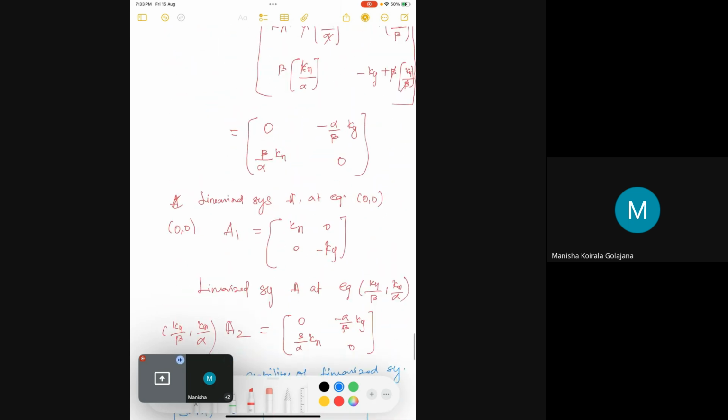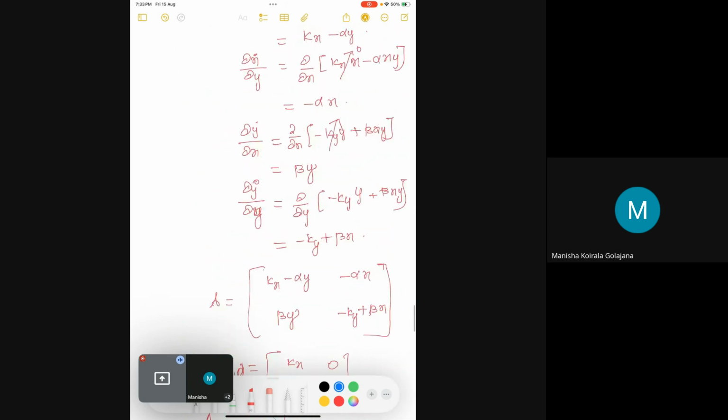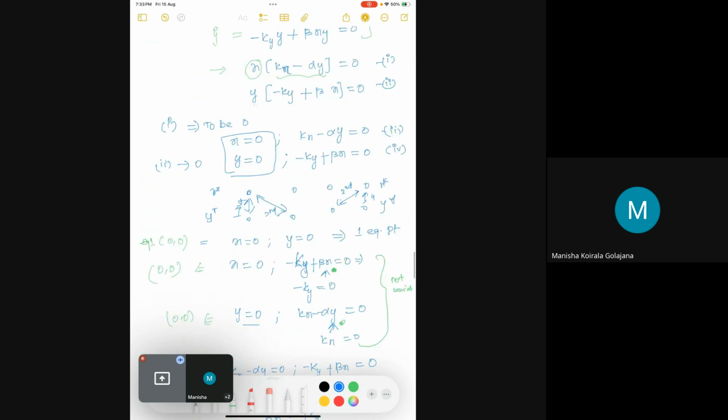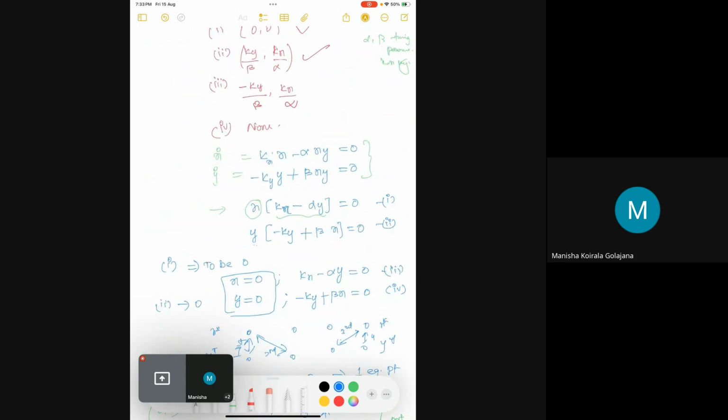There is no input given, so we are not doing that. If U1 is given, we will do that. Oh, that's why we didn't find it.